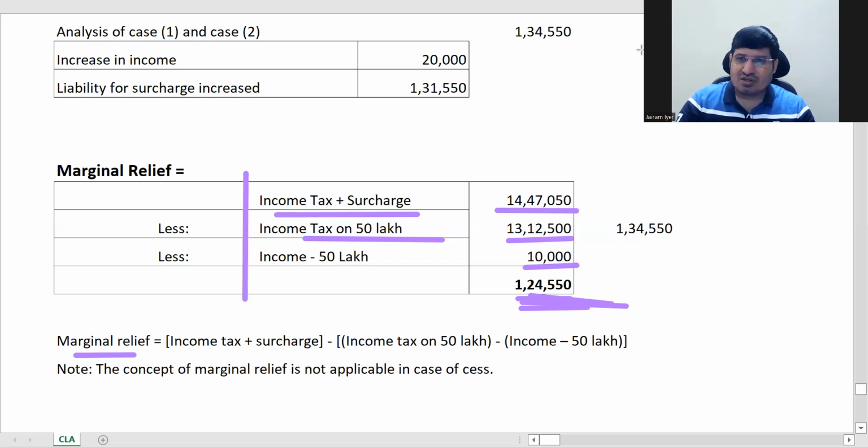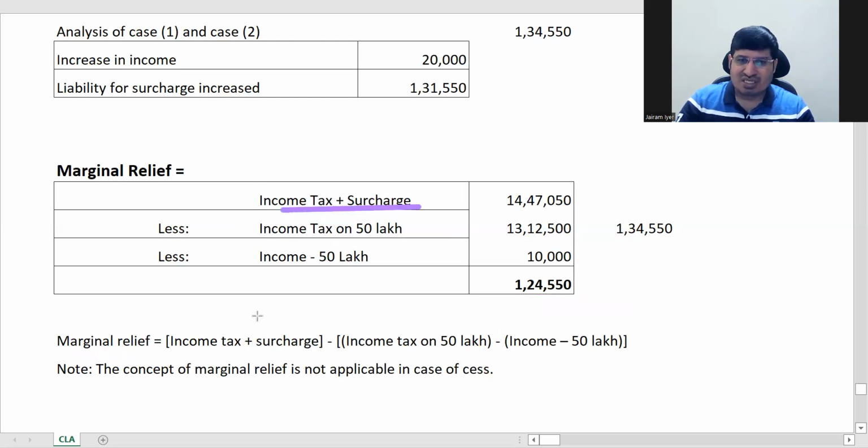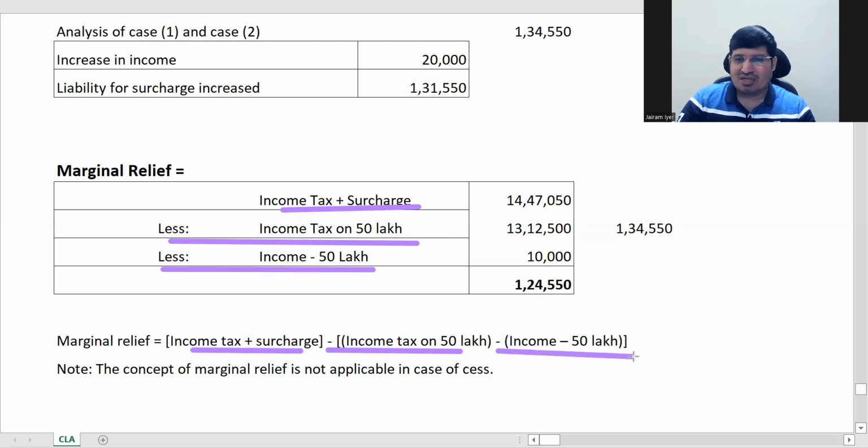So you can see this, income tax plus surcharge. It is the same thing. Less income on 50 lakhs, so less income minus 50 lakhs. That is, this excess of income over 50 lakhs. This is the same thing which we have shown here. It's not applicable to cess. It's a pre-cess concept, like you are correcting your surcharge here.